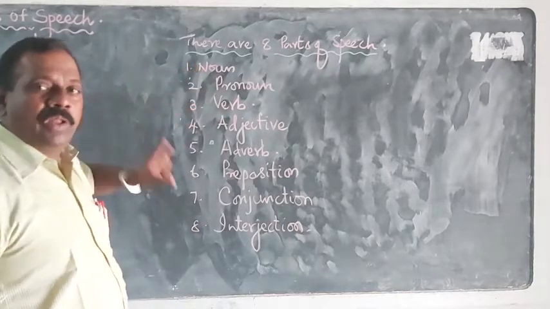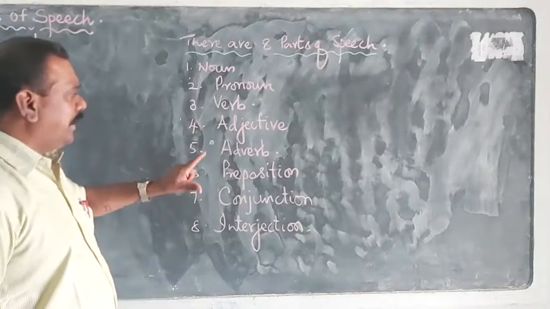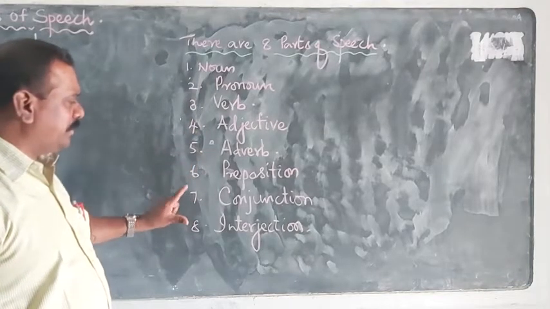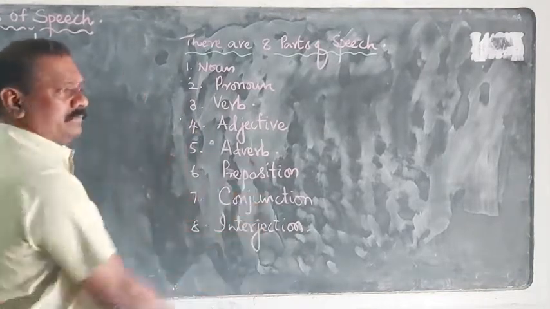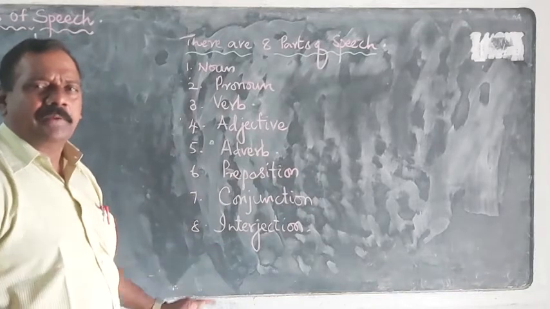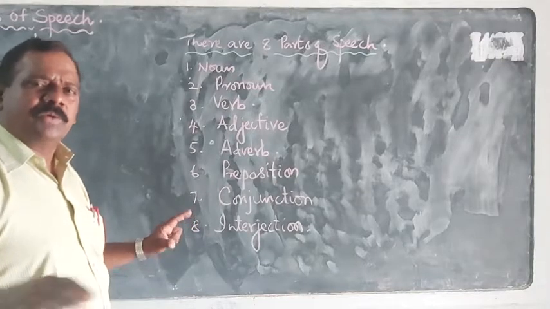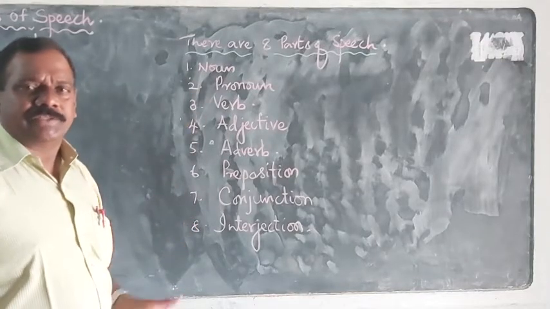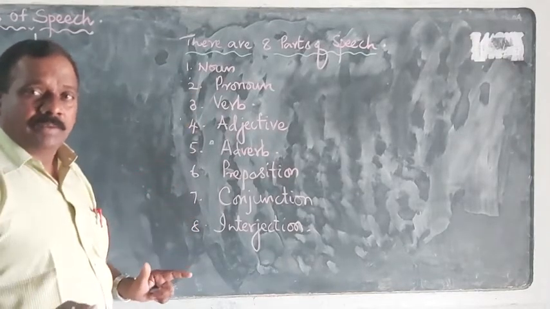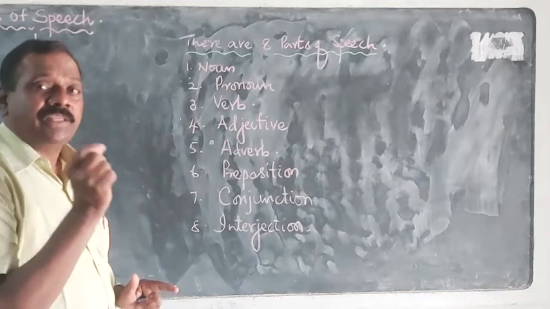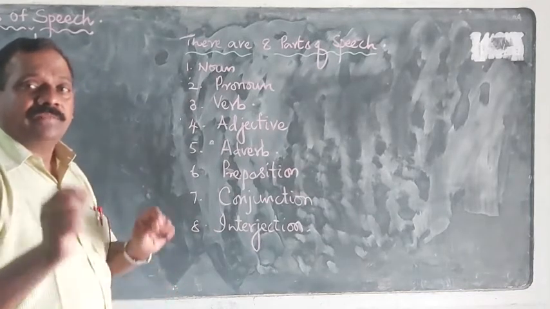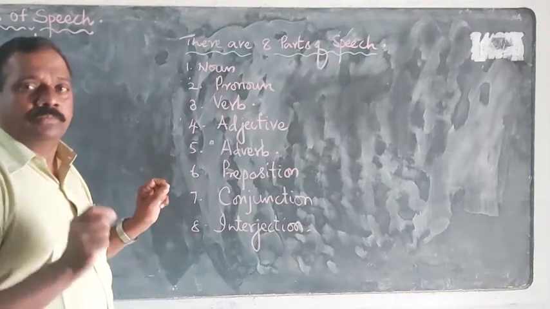Next, what is a pronoun? Verb, adjective, adverb, preposition, conjunction, interjection. All these are words. You can see in every grammar book, noun is a word, pronoun is a word. So all these are words, no doubt in it. But how can we identify these words in a sentence? That is the actual job that we have to do now.